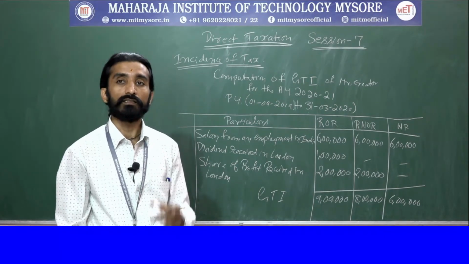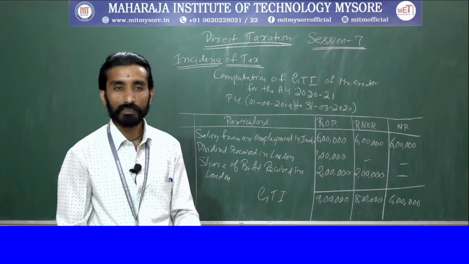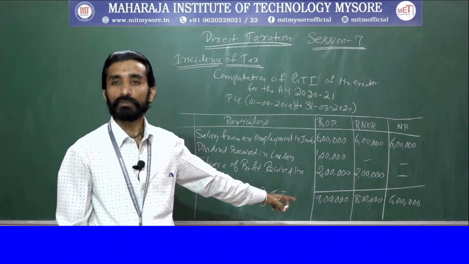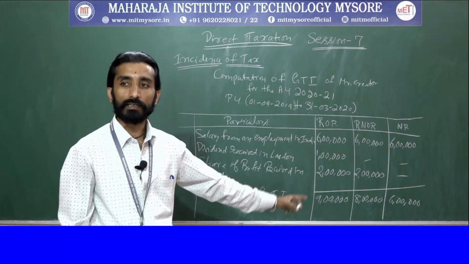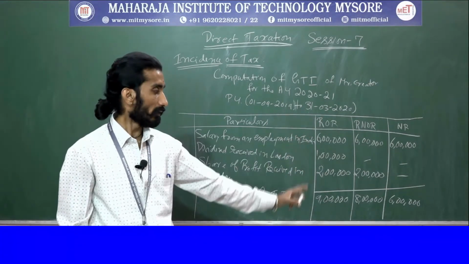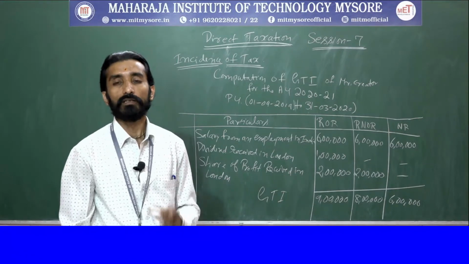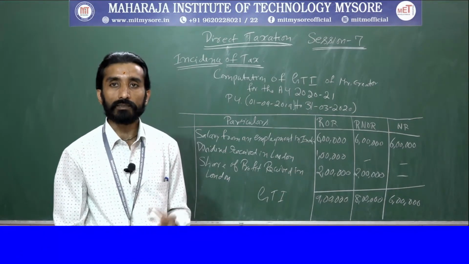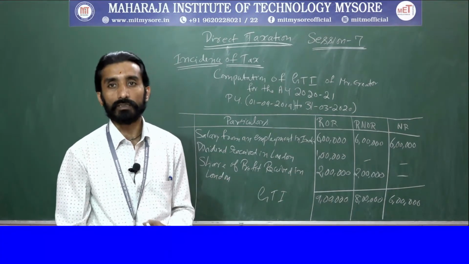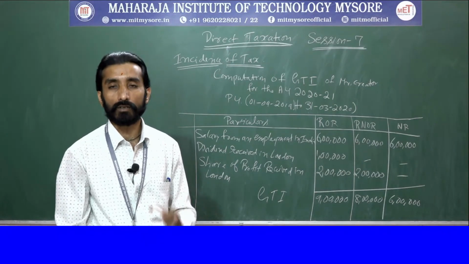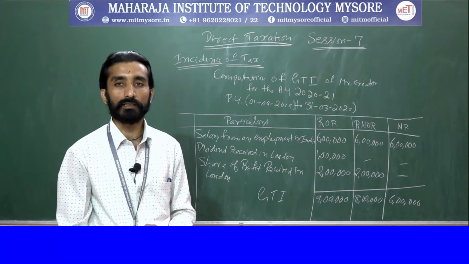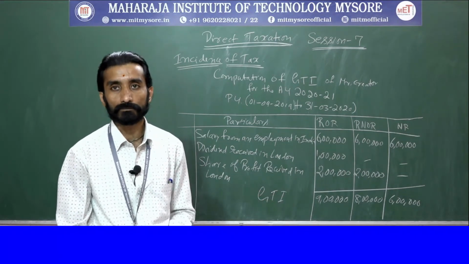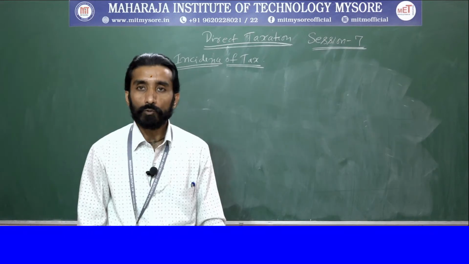So based on this information and this calculation, the gross total income of Mr. Creator, in case he is a resident and ordinarily resident, will be 9 lakh. In case he is resident but not ordinarily resident, it will be 8 lakh. In case he is a non-resident, it will be 6 lakh. Sometimes they will also ask the problems individually. They might ask only to calculate for non-resident. At that point of time, be careful, understand the theory part and then go ahead. Is it clear? We'll move on to the next problem.